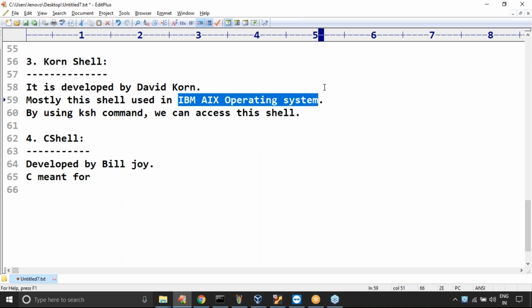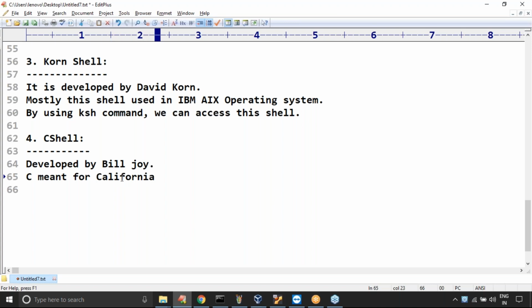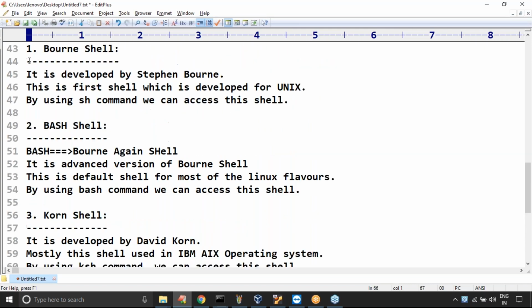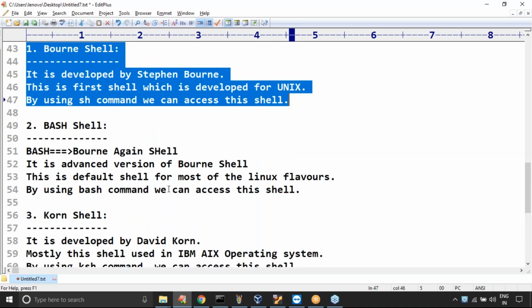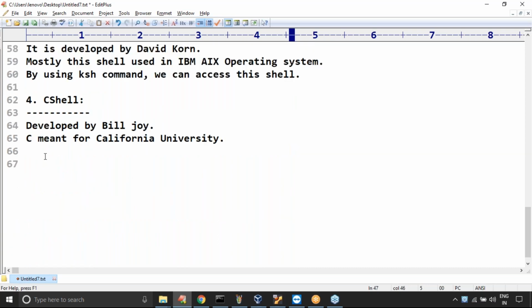The C in C shell is not for the C program, C is for California University. Maybe it was developed there. Remember this one, C means California University, right? Now, after Bourne shell, immediately the next shell which was developed is the C shell only, sir.